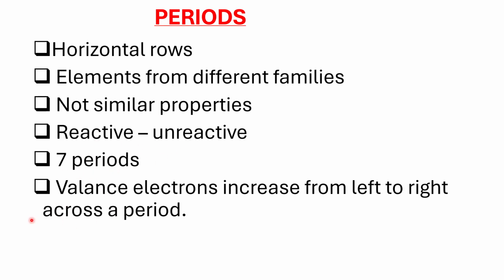There are 7 periods of elements in the periodic table, but for high school in Kenya, we only insist on the first 4 periods, because we end at element atomic number 20, which is calcium, that ends up in period number 4. Valence electrons increase from left to right across the period, and that is why these elements tend to have differences in terms of groups.